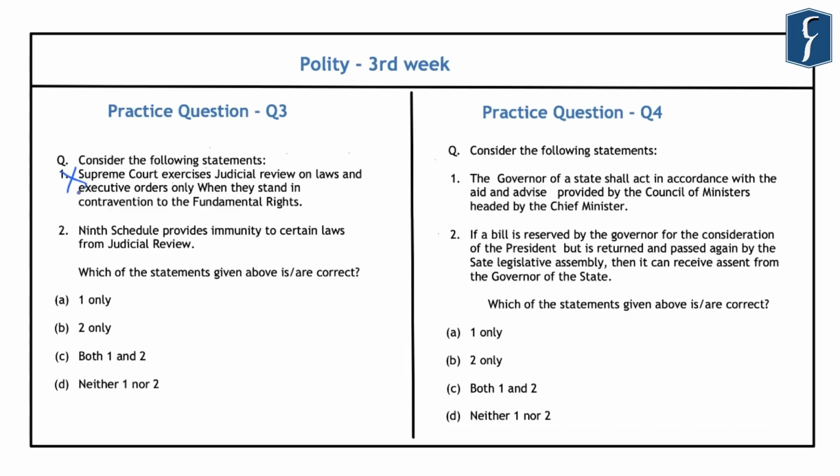However, the laws in the 9th Schedule which were placed into it before the Kesavananda Bharati verdict are still immune from judicial review. And hence the 9th Schedule still provides immunity to certain laws from judicial review which were placed into it before the Kesavananda Bharati verdict of the Supreme Court. And hence this second statement is correct. So the correct answer that comes out is B, that is 2 only.